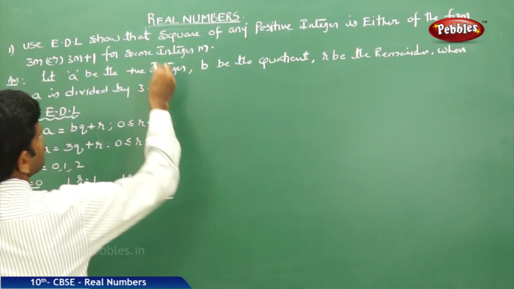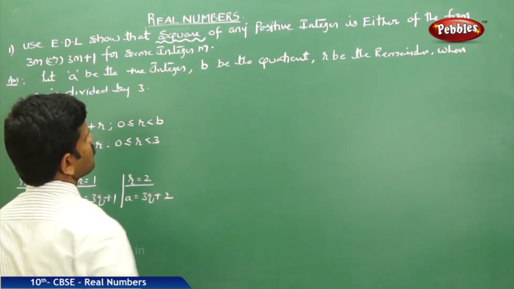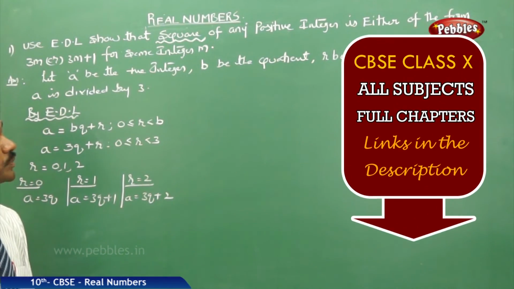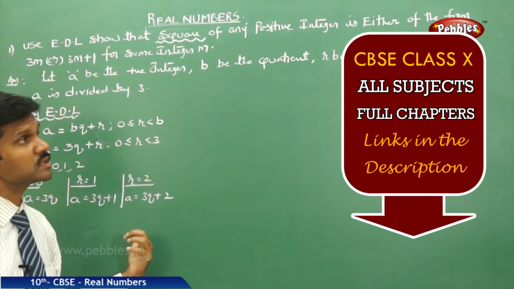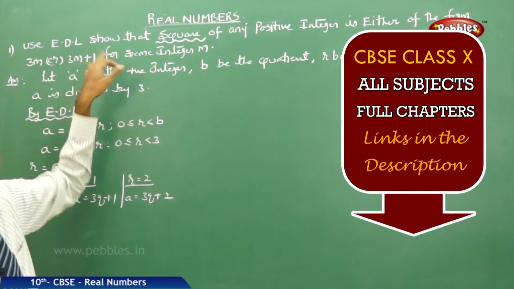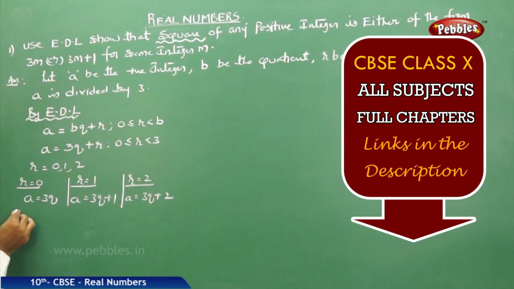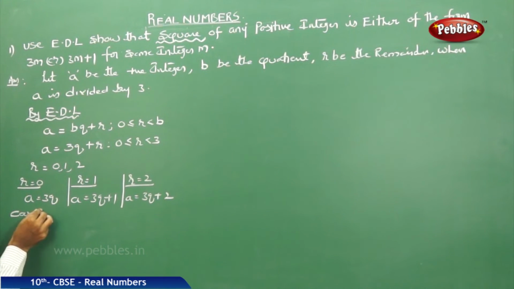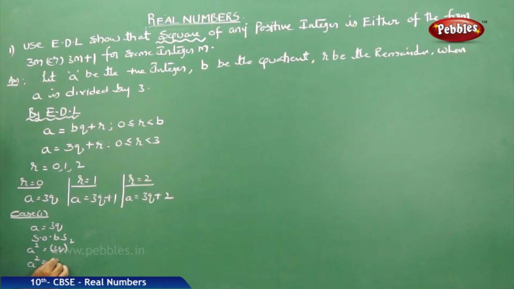Please see the question once. What is the condition? Square of any positive integer. That means if you square each case, the output must be either 3m or 3m plus 1. Let us take case 1. A is equal to 3q. Squaring on both sides, A square is equal to 3q whole square, which is 9q square.